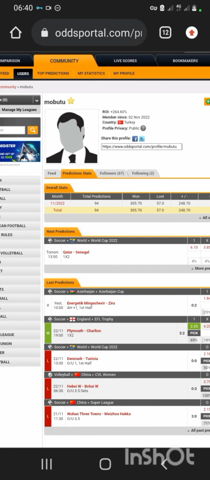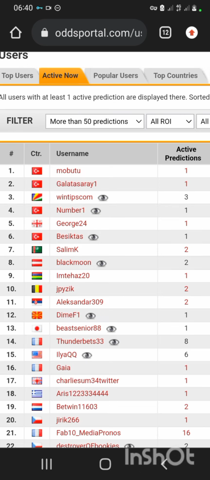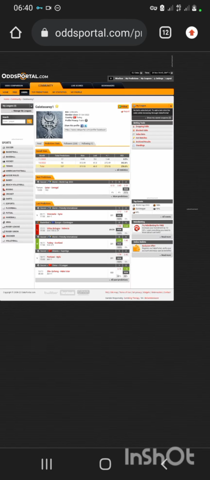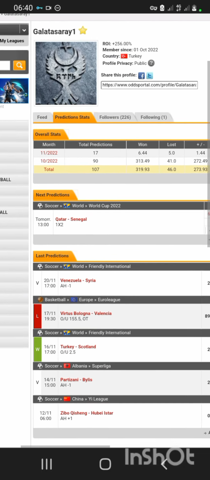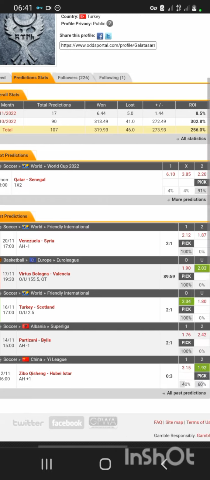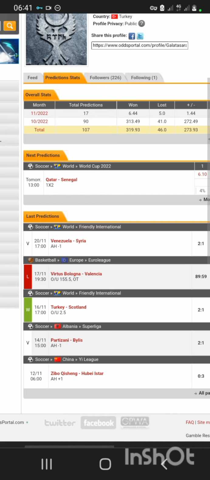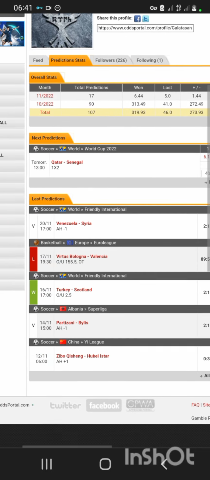So let's go back and open the next person. Now let's go to Galatasaray. Let's see their prediction. They've made only one prediction yesterday. No, their last prediction was on the 20th, and their prediction was accurate. They picked home and it played 2-1.